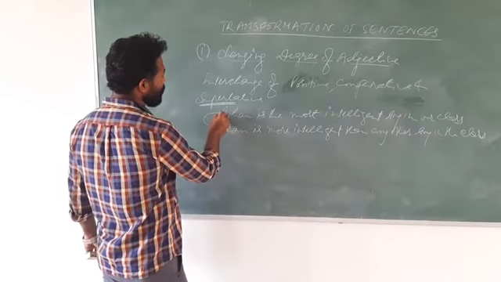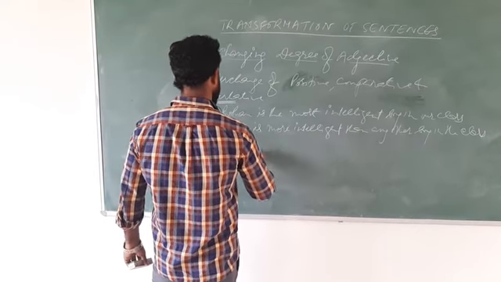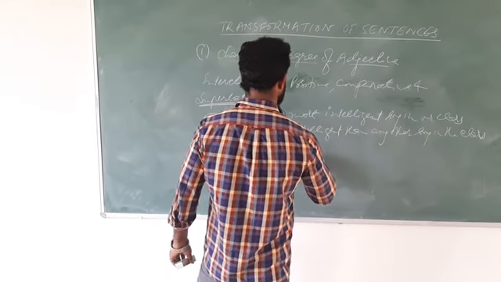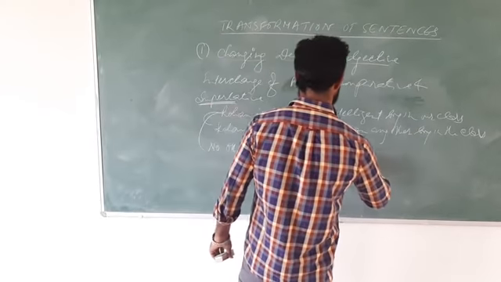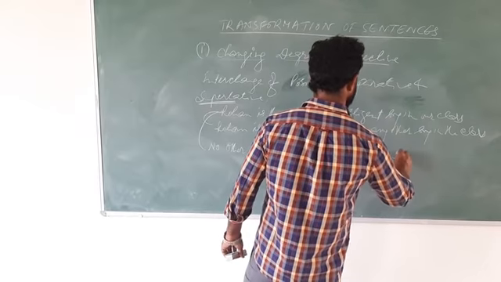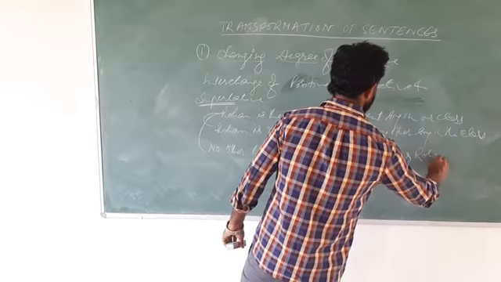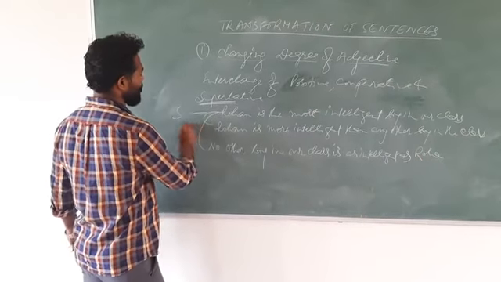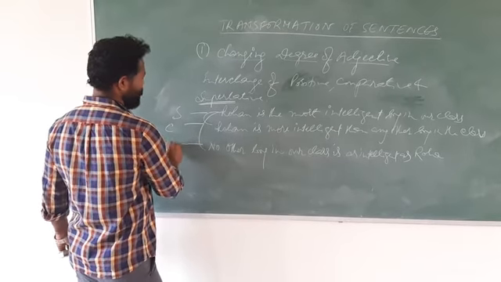Now we will write this into positive degree. No other boy in the class is as intelligent as Rohan. See, this is interesting. The first sentence is in superlative, the second is in comparative, and the third is in positive.